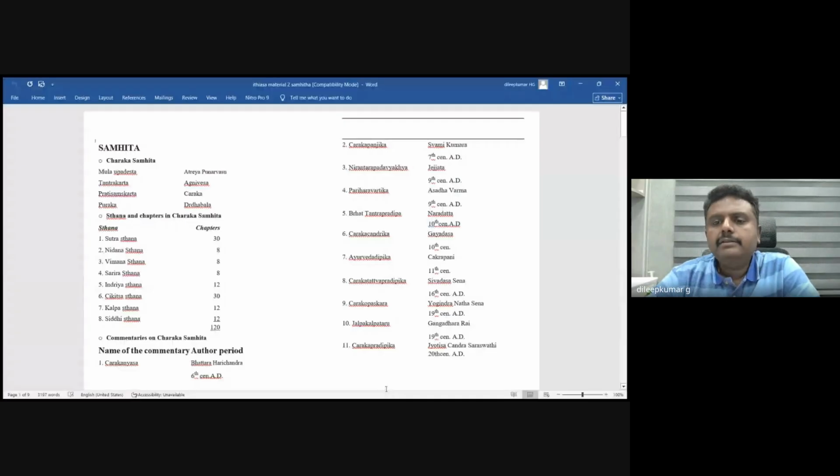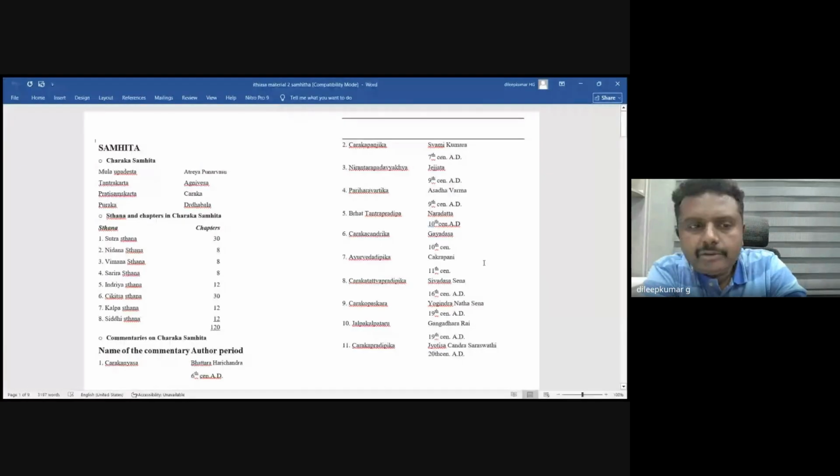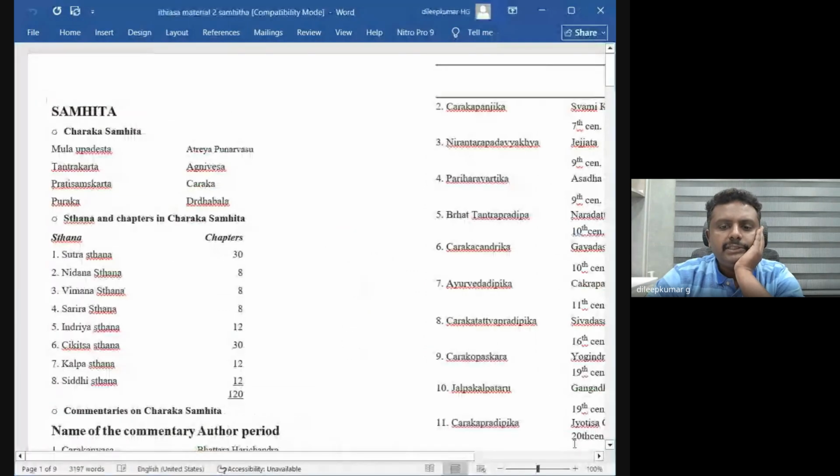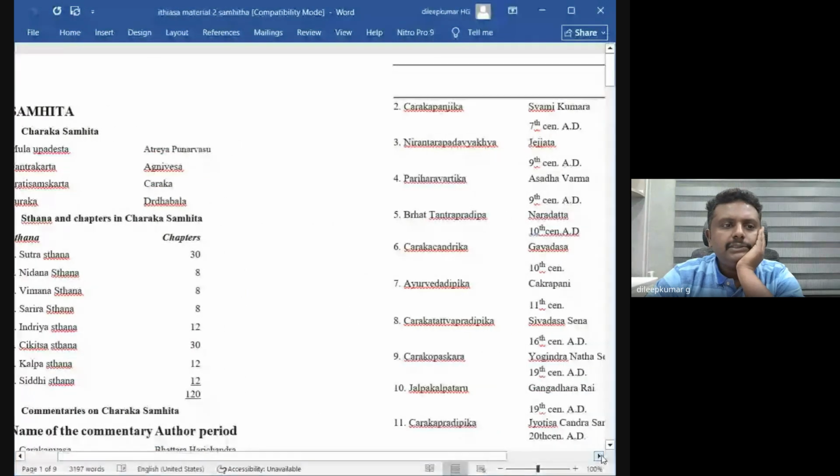Okay. Next class, I will tell you about the important or salient features of the Vedas. Only the Rigveda and Atharvana Veda have some salient features relevant here. The remaining two Vedas are not at all connected with Ayurveda. So one by one we will go with the Samhitas. First and foremost, the Samhita we should go with is the Charaka Samhita.